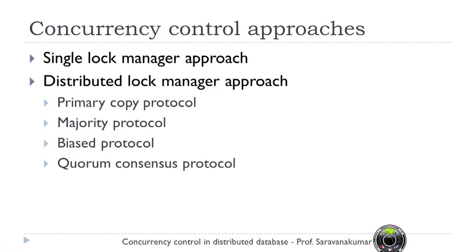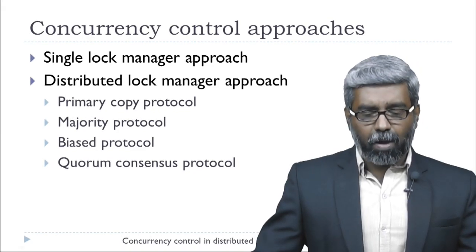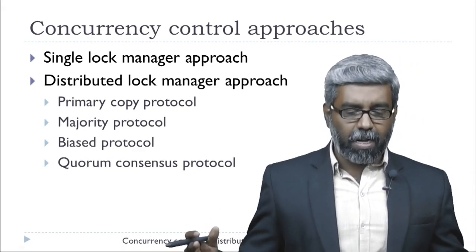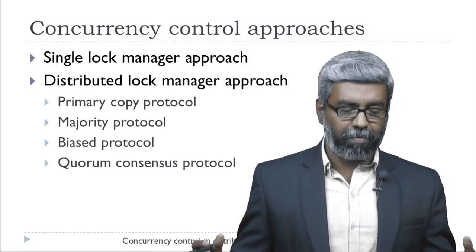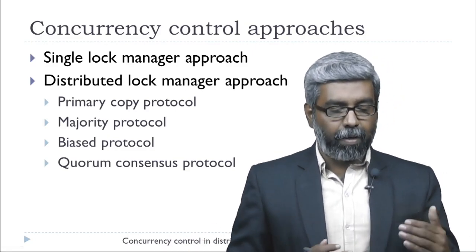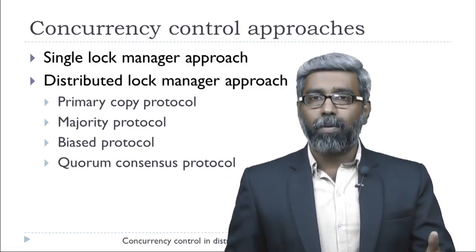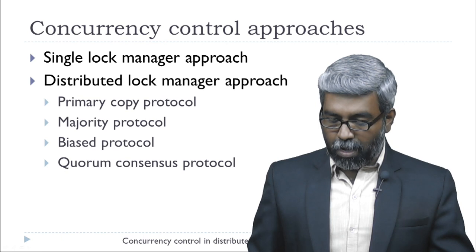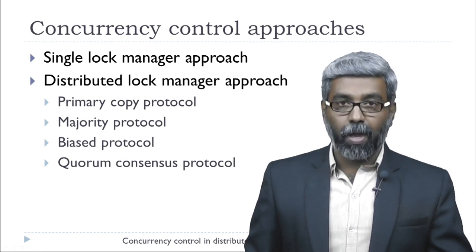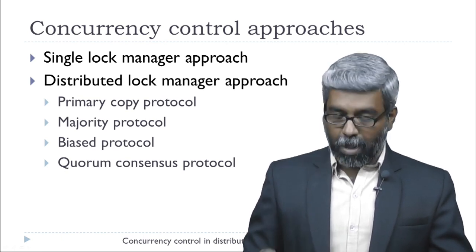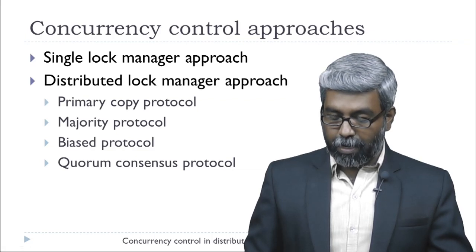So we have only one lock manager, whereas with the distributed lock manager, we have many approaches to use: the primary copy protocol, majority protocol, biased protocol, and quorum consensus protocol. These are the various protocols we have to handle the distributed lock manager and concurrency control of a distributed database management system.